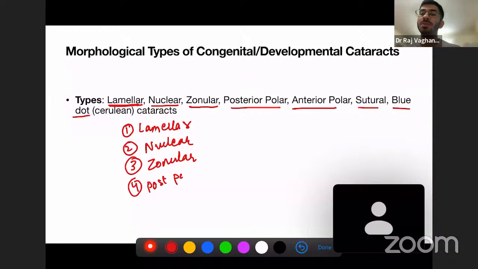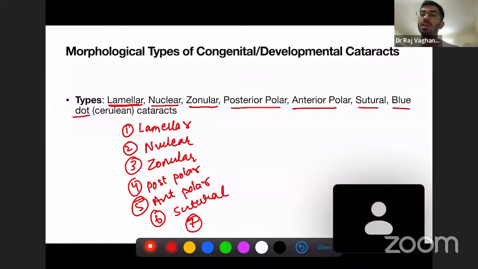Posterior polar and anterior polar combined are known as polar cataract. These are not very common, the polar cataracts. Sutural cataract is also not very common. Blue dot cataract. So these are the types of cataracts.